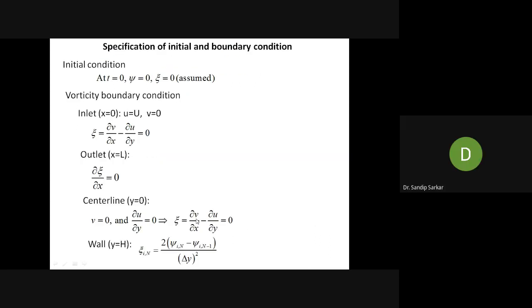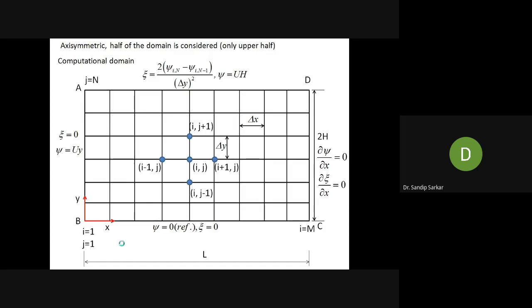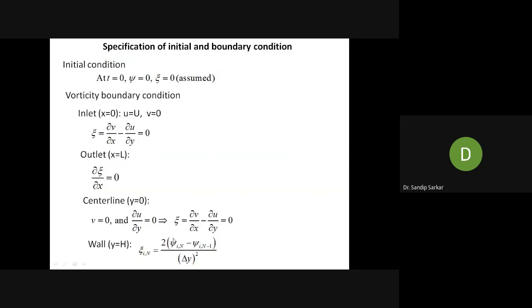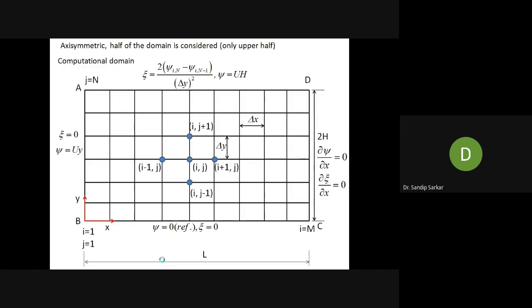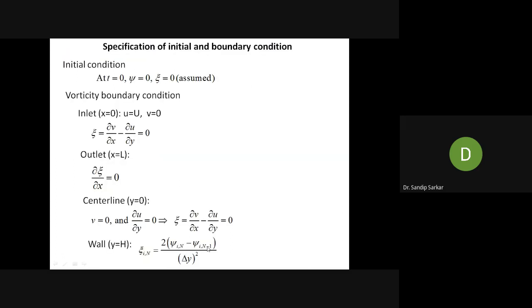Now at the wall, at y equal to h, already I have derived this expression. How is it coming? Already you know. Yes, sir. Already we have derived this expression at the wall. So at the wall, the boundary condition of zeta is written here as minus 2 psi by delta y whole square. So this I have already derived in the last class.